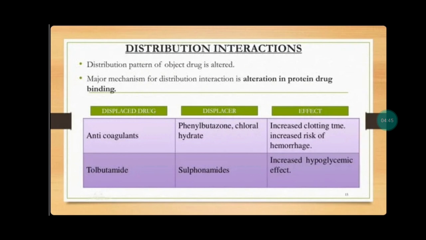Distribution interaction means the pattern of distribution is altered. The major mechanism involved is that one drug displaces the other drug from its protein binding site. For example, displacers like phenylbutazone or chloral hydrate displace the anticoagulants, so anticoagulants become free and their concentration increases. This increases clotting time and the risk of hemorrhage. Another example is sulfonamide, which displaces tolbutamide, so the hypoglycemic effect increases.